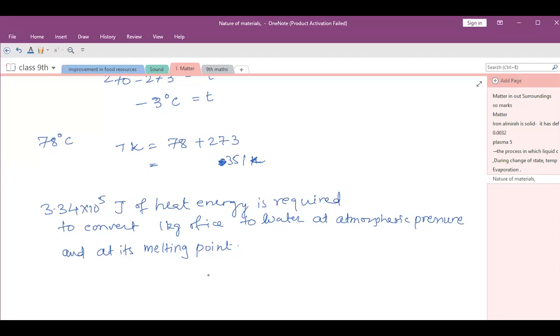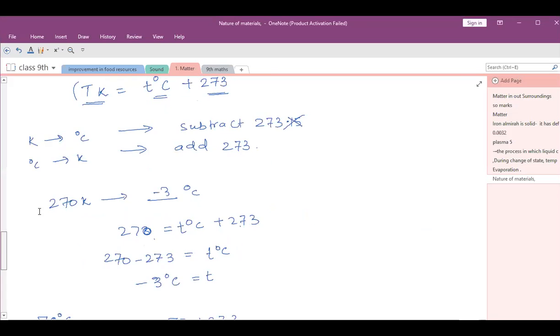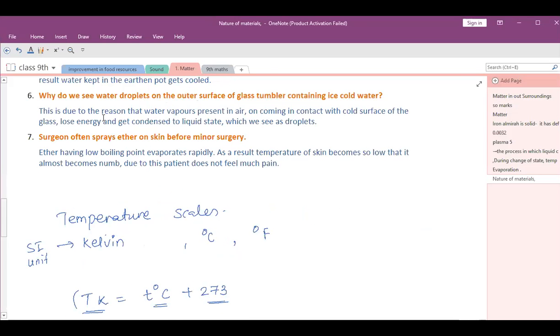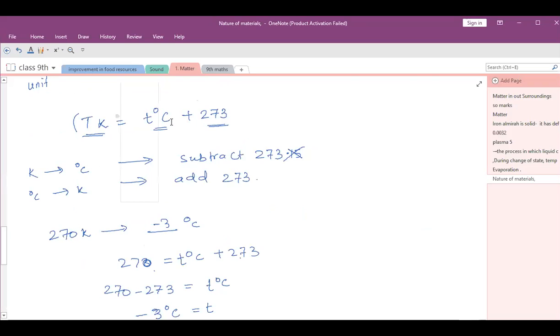Ma'am, I have a doubt in the 23rd, third part: temperature on the Kelvin scale is equal to temperature on the Celsius scale plus 273. So here it is: temperature in Kelvin is equal to temperature in Celsius plus 273.